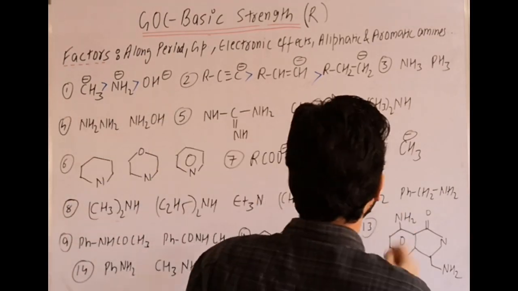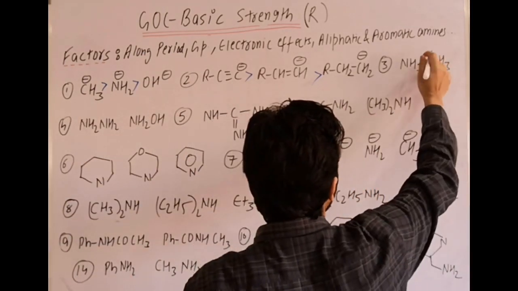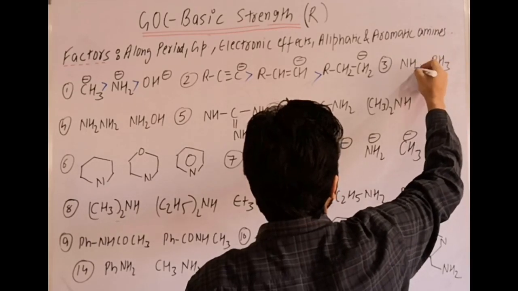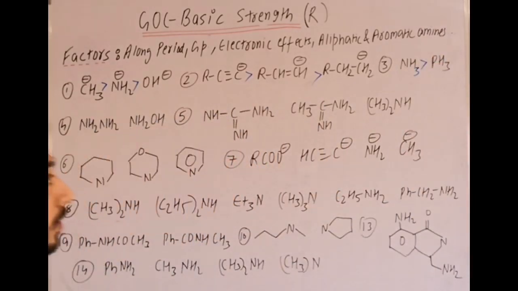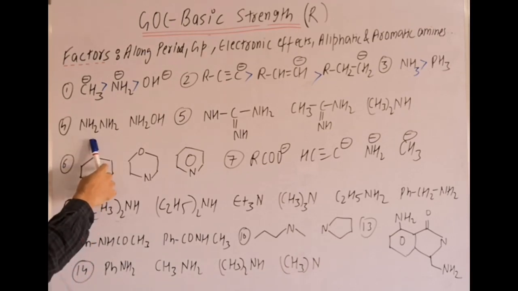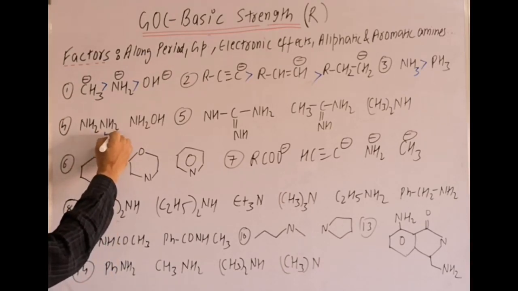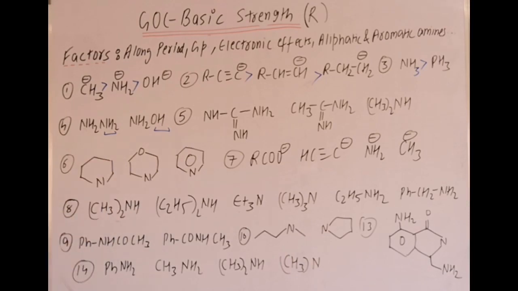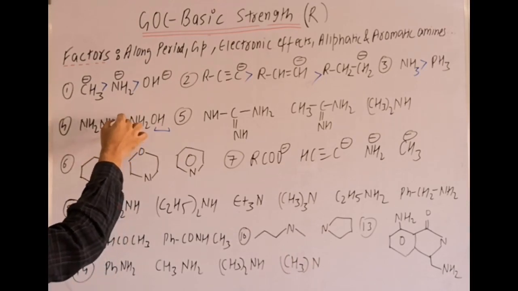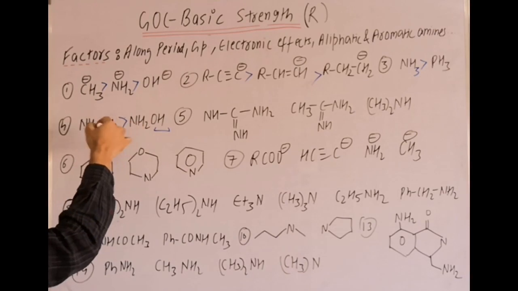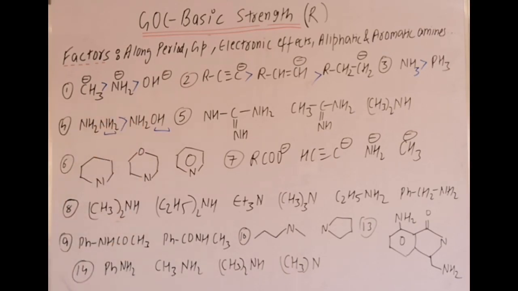Then the third example, NH3 and PH3. Going top to bottom, basicity decreases, so which is better? NH3 is better as compared to PH3 along the group trend. Then comes question number 4. Here it is hydrazine and hydroxylamine. In notes, you can check that example with ammonia also. Here we have one NH2 group and there one OH group, so only the minus I factor we can consider, and OH has more minus I. That's why hydrazine will be more basic.